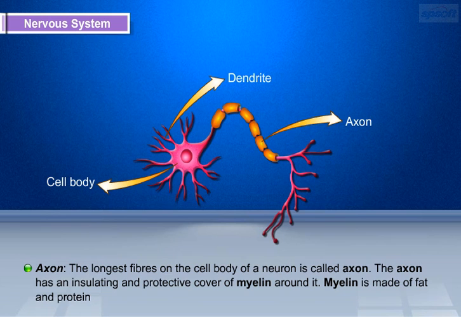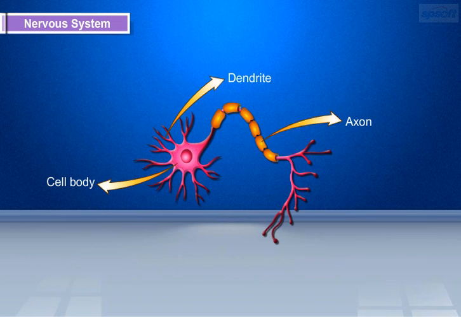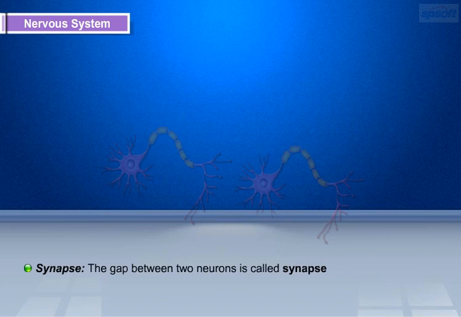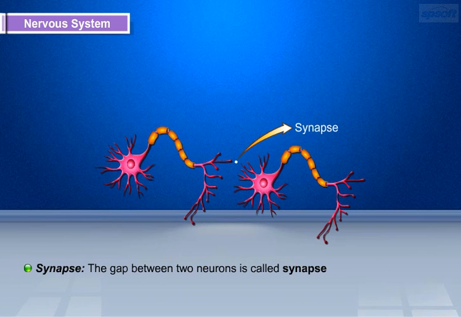Axon. The longest fibers on the cell body of a neuron are called axon. The axon has an insulating and protective cover of myelin around it. Myelin is made of fat and protein. Axon passes messages to another neuron through a junction called synapse. A synapse is a gap between two neurons.